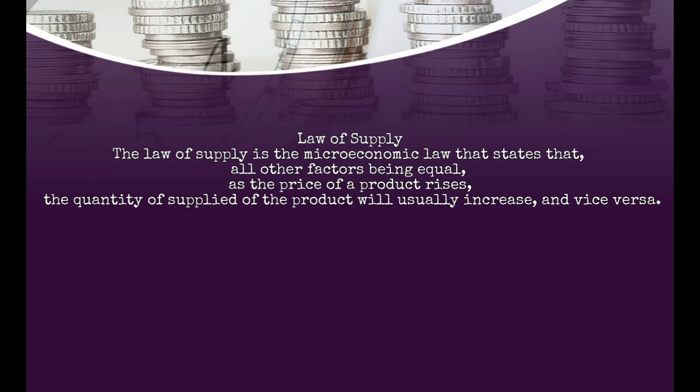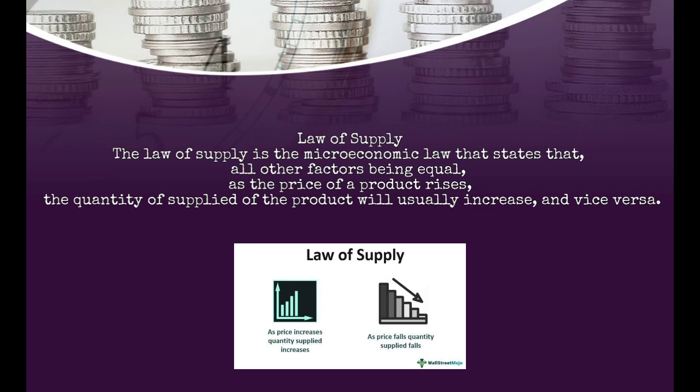Law of supply. The law of supply is the microeconomic law that states, all other factors being equal, as the price of a product rises, the quantity supplied of the product will usually increase, and vice versa. In other words, there is a direct relationship between price and quantity. Quantity responds in the same direction as price changes.